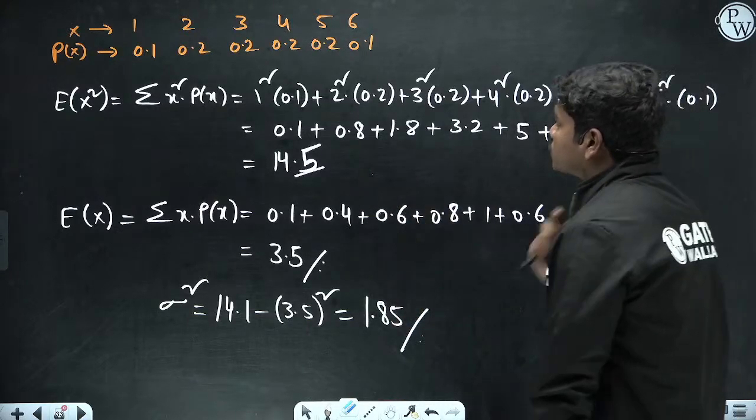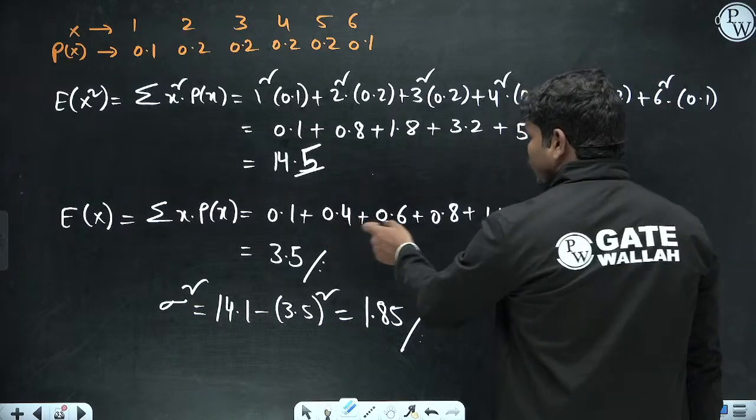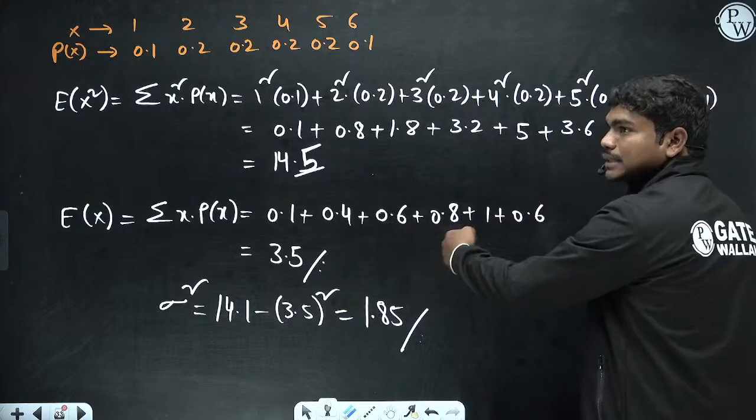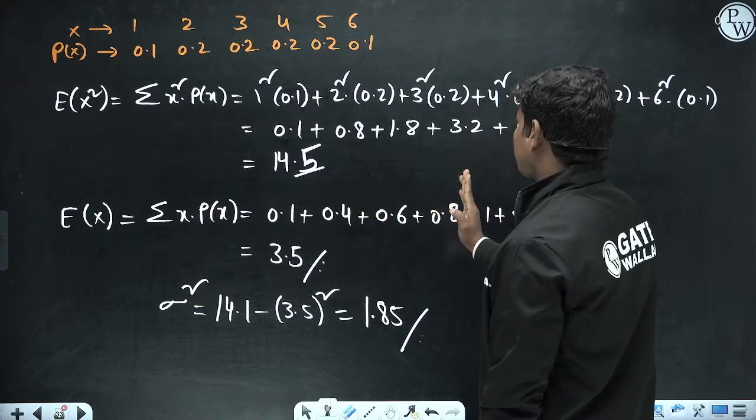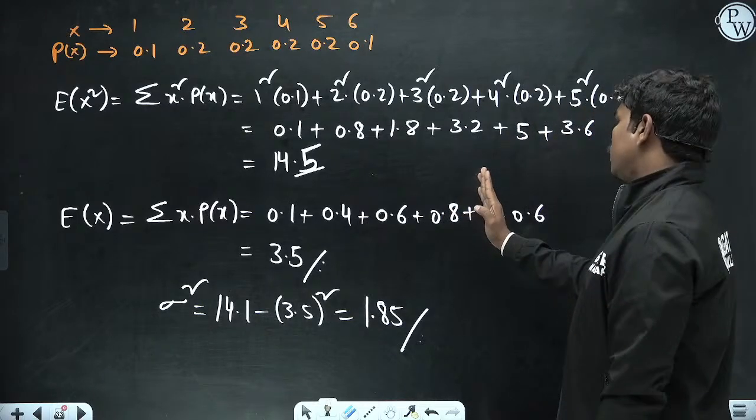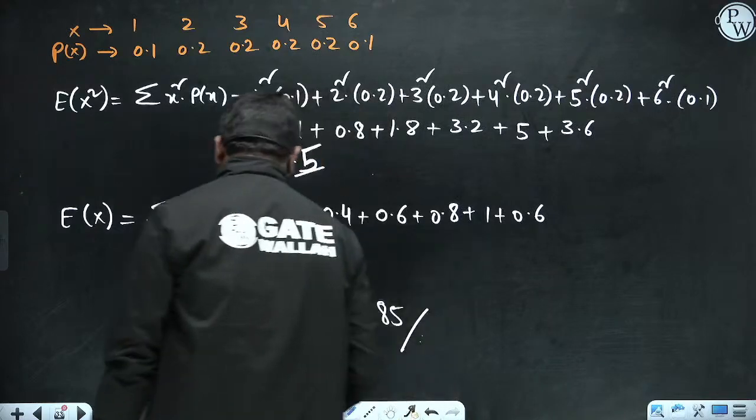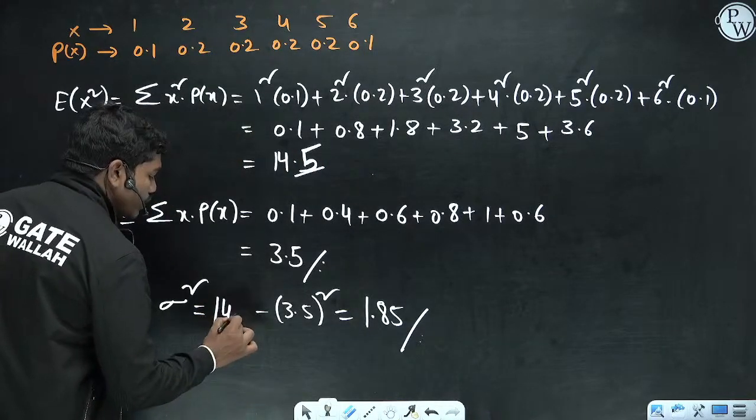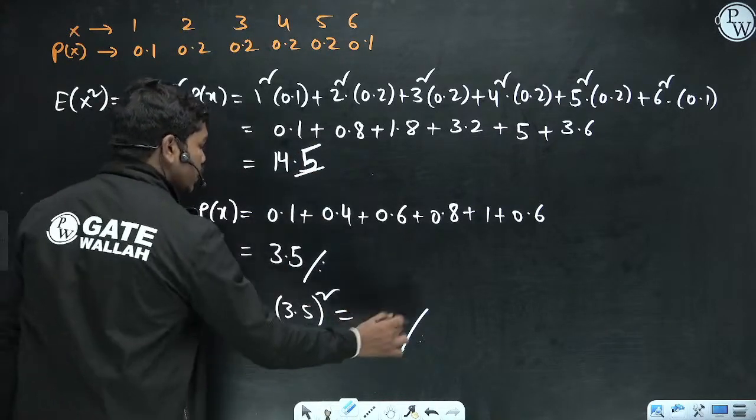So 0.1, 0.4, 0.6, 0.8, 1, 6. Okay, so 0.5, 1.1, 2, 3, 3.6. It is 3.6 now. 0.5, 1.1, 1.1 plus 0.8 is 1.9, 1.9, 2.9, so 3.5. This is correct. Okay, so 14.5 minus, this is not 14.1, it is 14.5 actually. So 14.5 calculation you have to do a little carefully. Then this answer will change now, obviously.